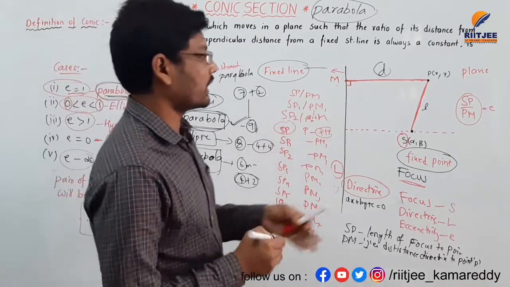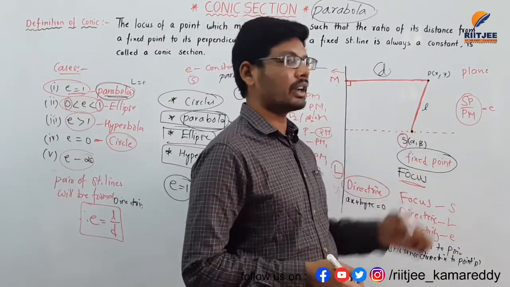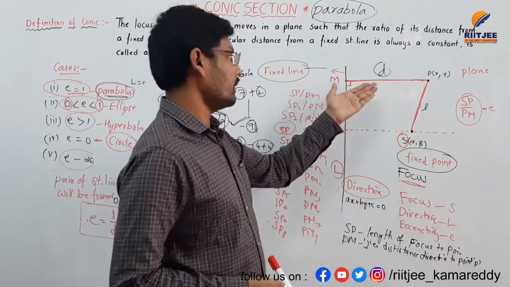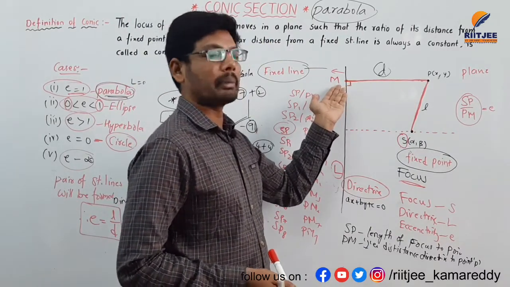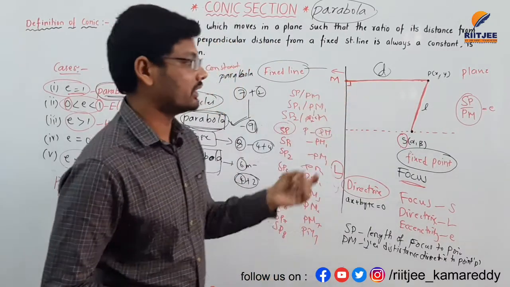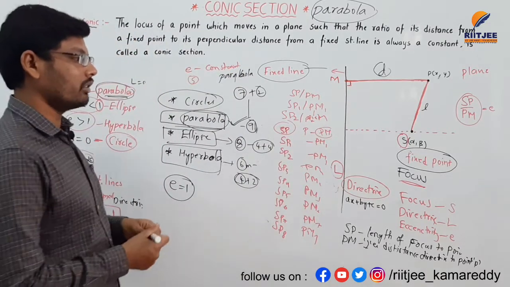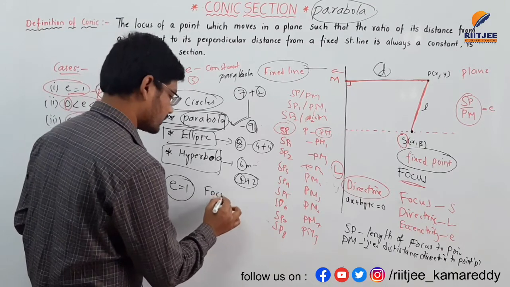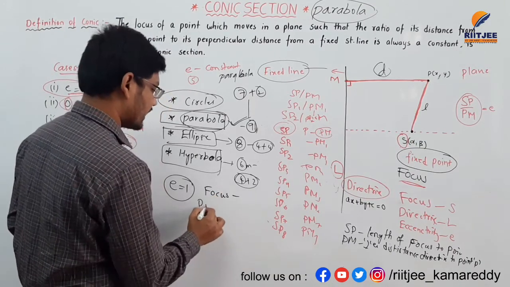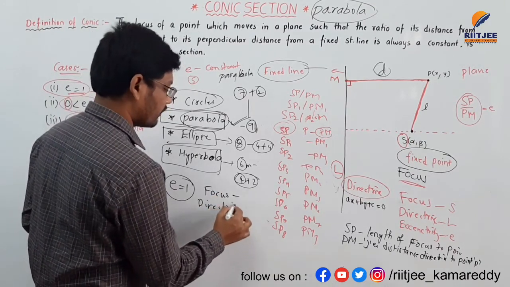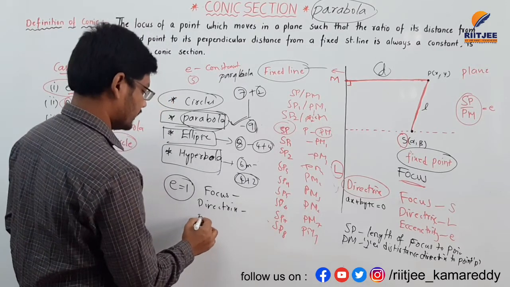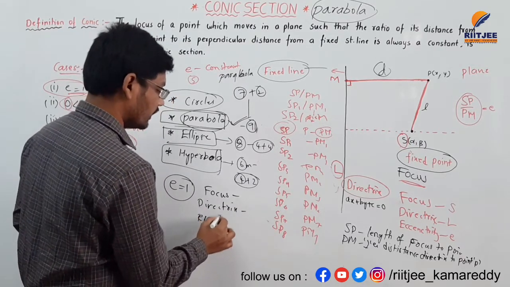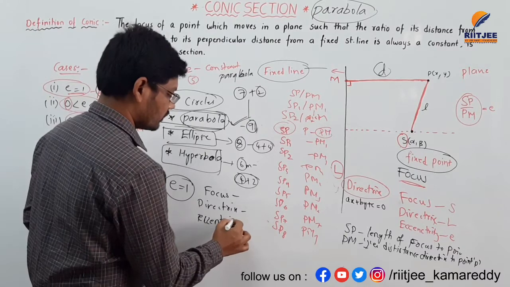Eccentricity is the ratio of the distance from the focus to the point on a plane and the perpendicular distance to the directrix. This is called eccentricity. The most important points are, first focus, second directrix, and third eccentricity.